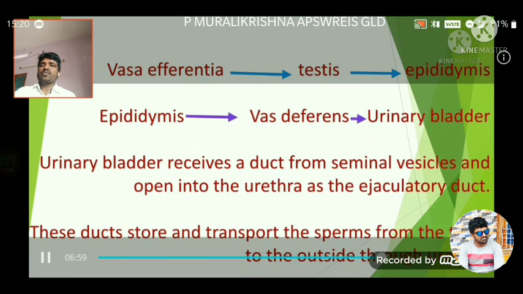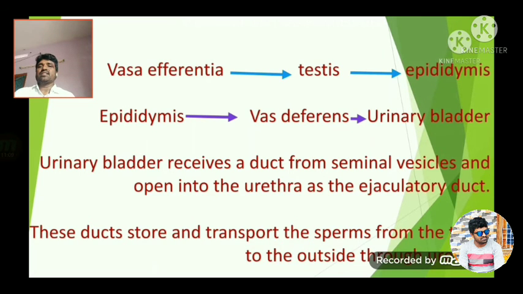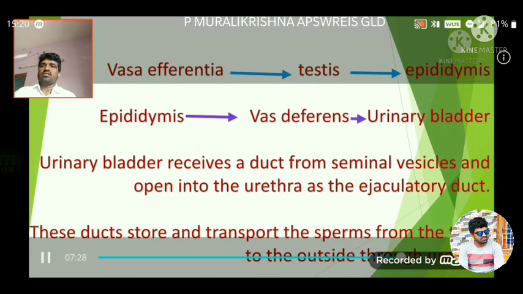What do these ducts do? The ejaculatory duct stores and transports the sperms from the testis to the outside through the urethra. Okay? Understand, my dear students? They store and transport the sperms from the testis to the outside through the urethra.